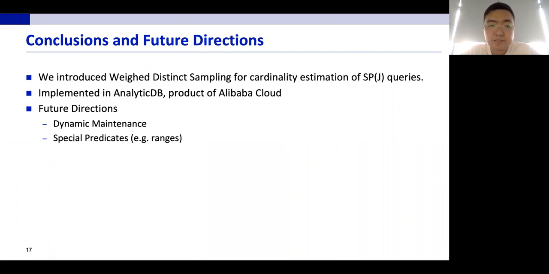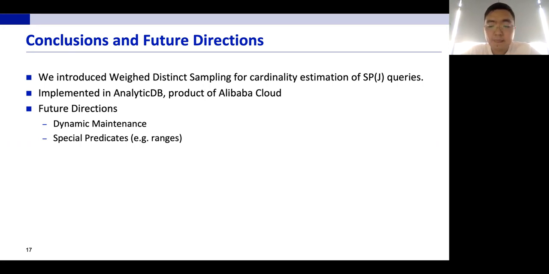And for future directions, here are some interesting problems to investigate. Firstly, our current algorithm actually requires solving the sampling parameters before we actually collect the samples. So it is interesting to see whether we can do it on the fly, and that means dynamically maintaining a sample.